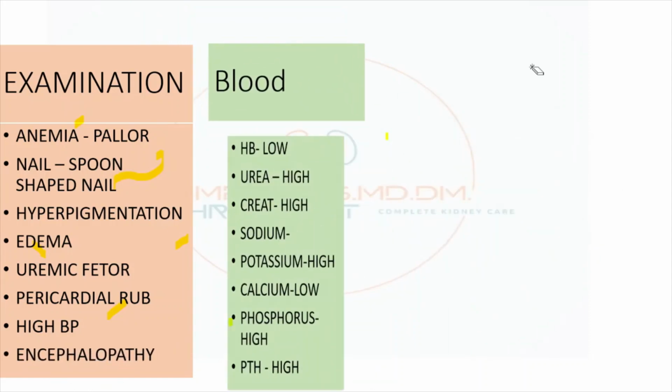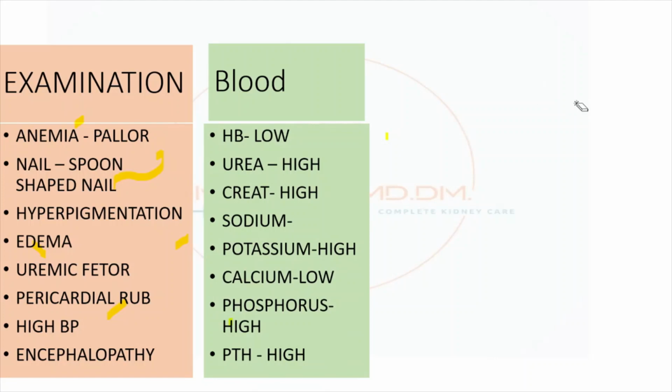Second, what are the things? Blood examination. Usually whatever the ABCD I have discussed, hemoglobin might be low, urea and creatinine might be high, sodium might be normal, potassium might be high, calcium, phosphorus high, iPTH high. This is secondary hyperparathyroidism.